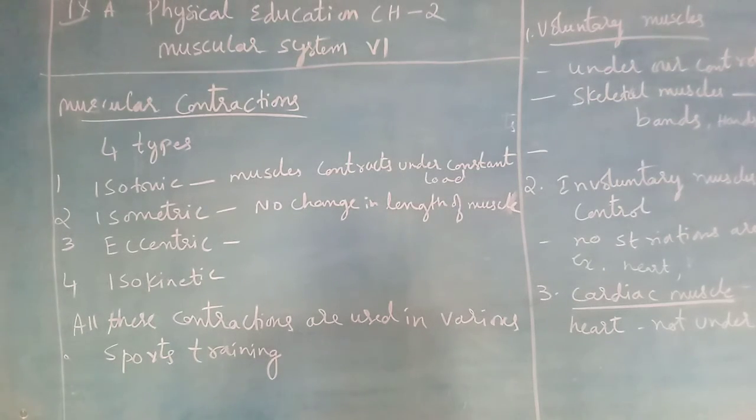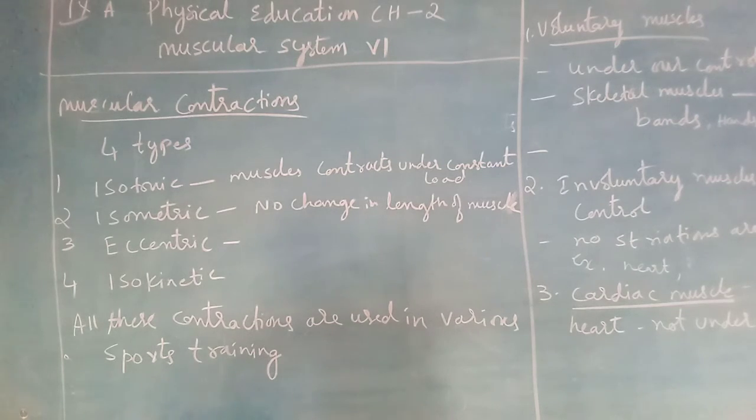Next is isometric. Here the contraction is said to be isometric when there is no change in the length of the muscle. For example, you stretch your hand wide and keep it for 5 minutes. Is there any change in the length of the muscle? No change. So that is isometric.